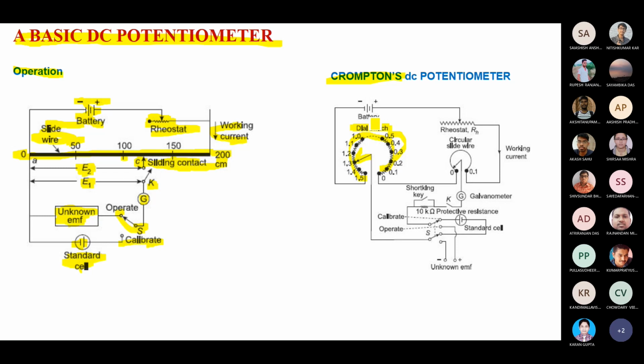The rest of the thing is the same, and here you can see an additional thing, the circular sliding wire. The circular sliding wire means the dial switch. What is the purpose of the dial switch? Sometimes we are using that as a multiplier.